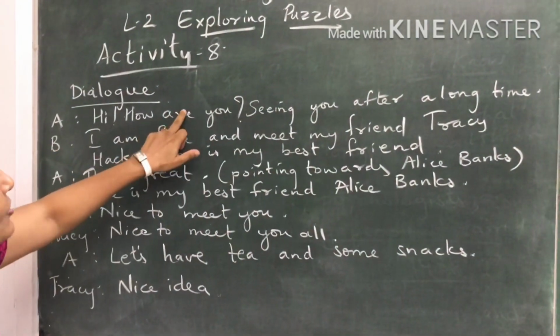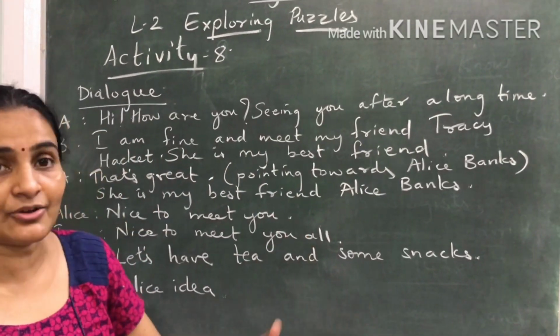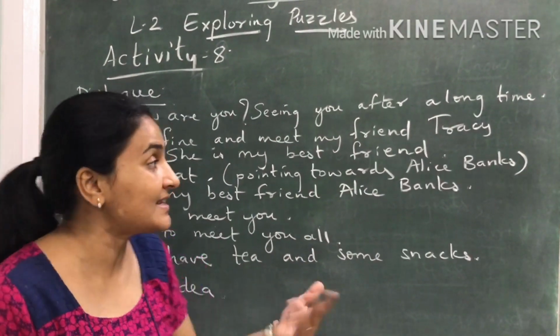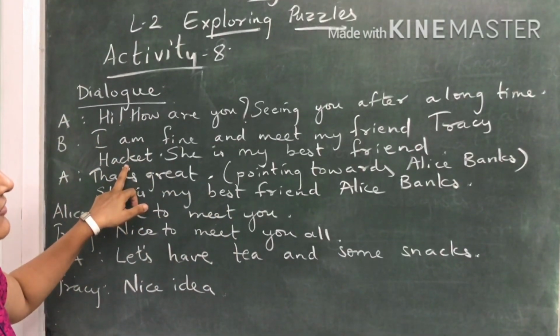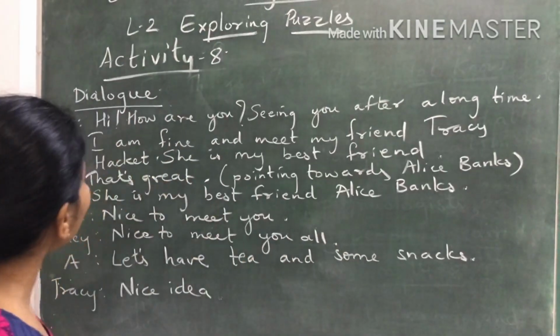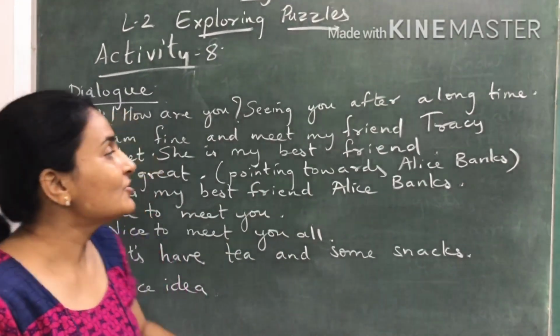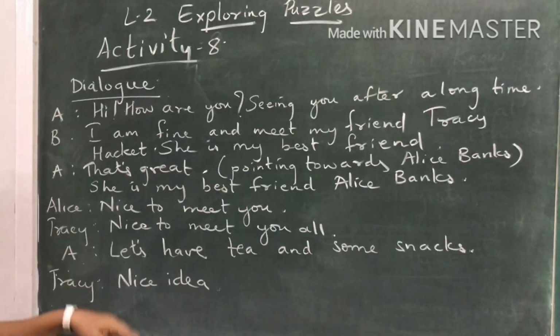B. So how are you? She'll give the answer: "I am fine, and meet my friend Tracy Hackett." Now see, she has come there with her friend Tracy Hackett. So what is she saying? "Meet my friend Tracy Hackett. She is my best friend." We know that both of them have separated and they have got some other girl as their best friend. So, "Meet my best friend Tracy Hackett."